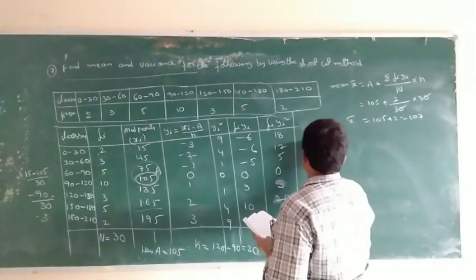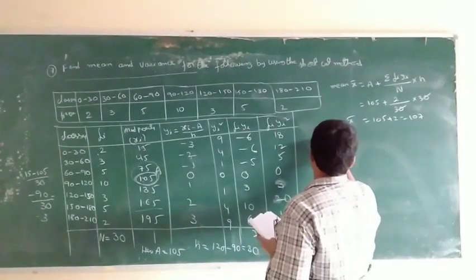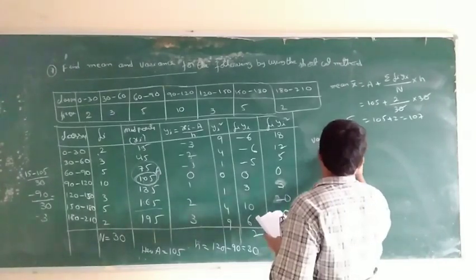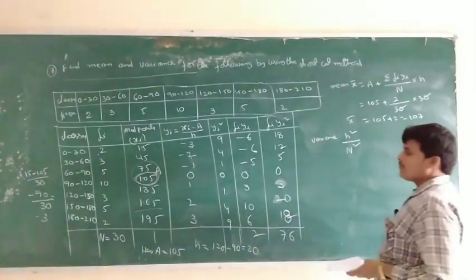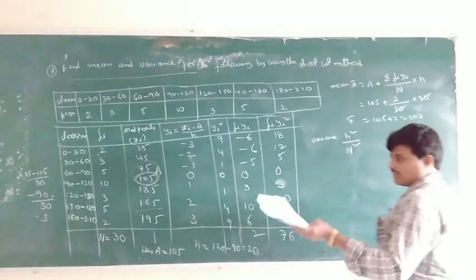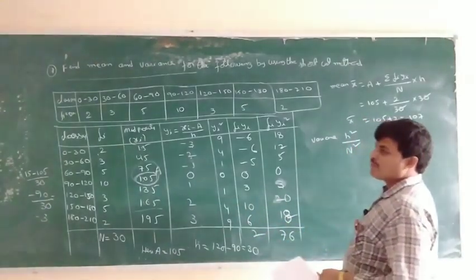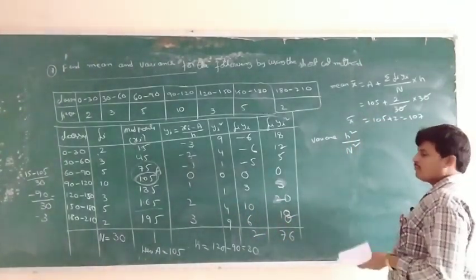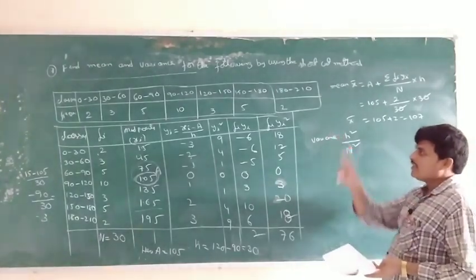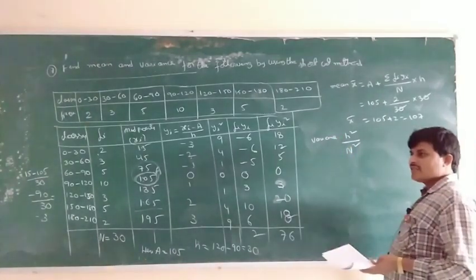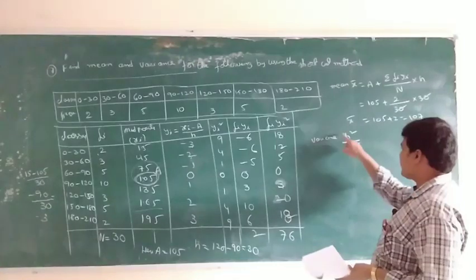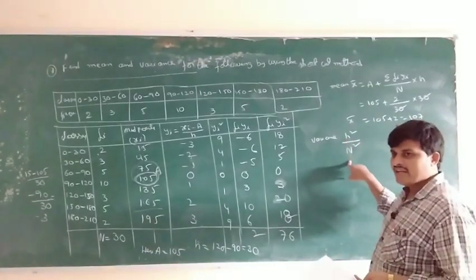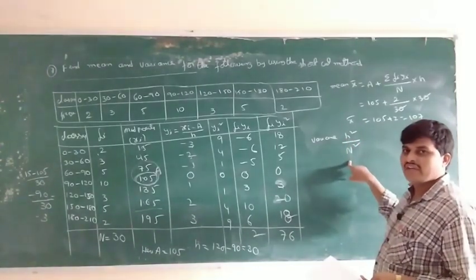Next, variance. Variance formula: H square by N square. Same formula as before. In the discrete frequency distribution, the standard deviation formula is the same, both are the same. Standard deviation is nothing but the root of variance.